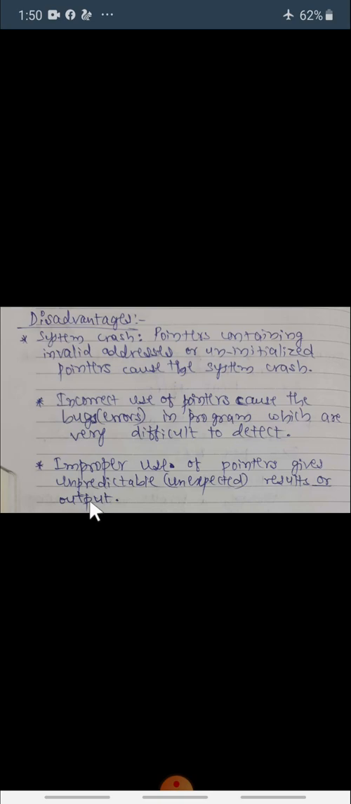In the next topic we will see dynamic memory allocation and deallocation.